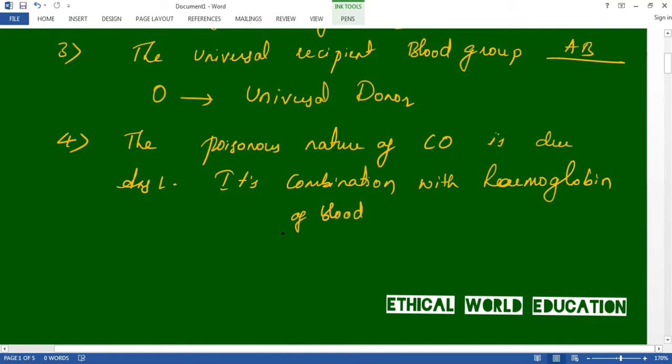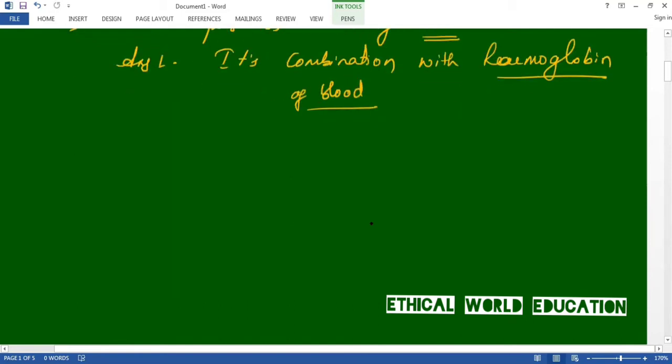Because of that reason, carbon monoxide is more dangerous than carbon dioxide, because it combines with hemoglobin of the blood. That is the reason why carbon monoxide is very dangerous for health. Let us move to the next one.